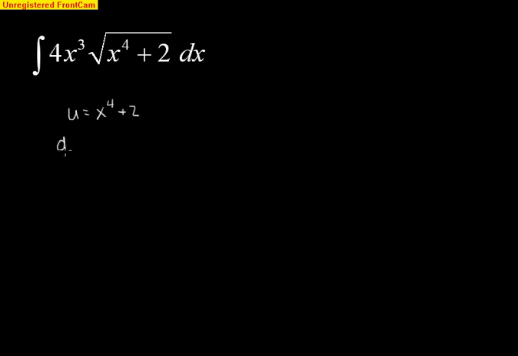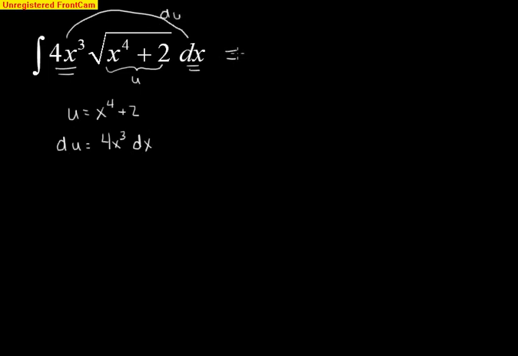And then our du, our derivative of that, is going to wind up being 4x cubed dx. So again, if I'm looking up here in terms of substituting, this is what right here, the x to the 4th plus 2, this is what I let u equal. And then I notice what's left over. I've got 4x cubed and the dx. That whole thing right there, those two things multiplied, or my 4x cubed dx, is my du.